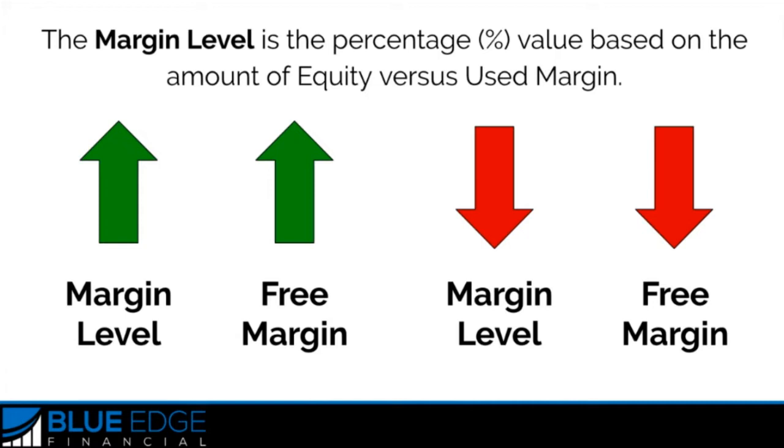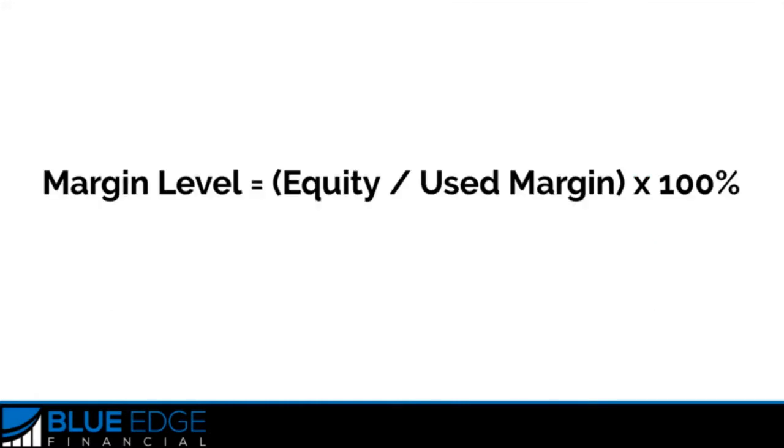And the lower the margin level, the less free margin available to trade, which could result in what's called a margin call or a stop out, which we're going to talk about in a minute. But basically, your broker will start to close negative trades in a loss. Calculating your margin level is very easy. And like I said, your trading platform will automatically calculate all of these numbers for you. But understanding what these numbers mean is important.